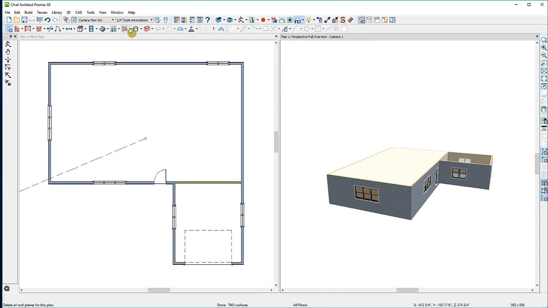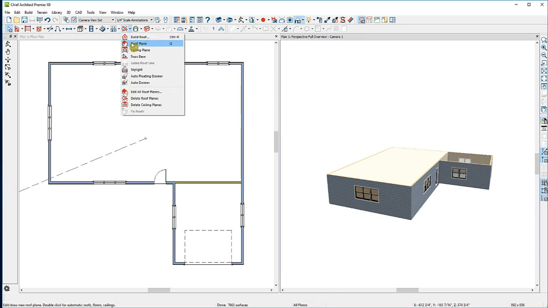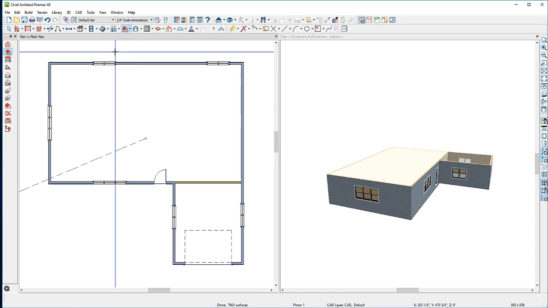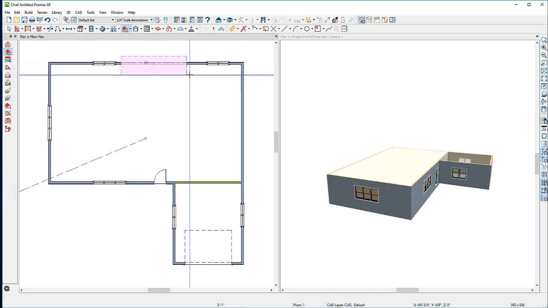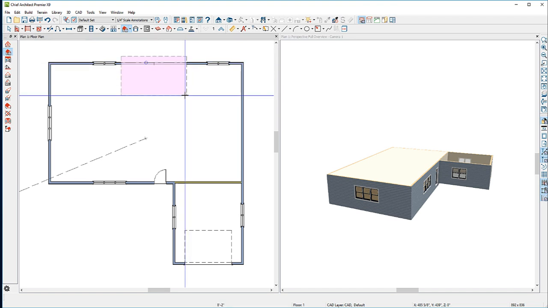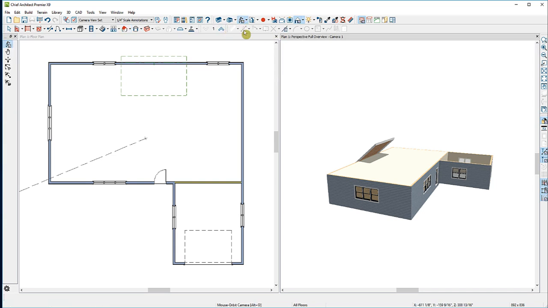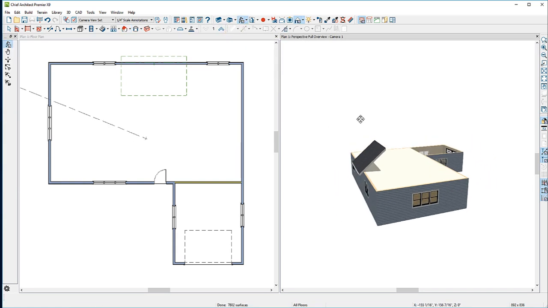I'll go back to my Roof Tools parent tool and select the Roof Plane tool. To draw a roof plane, the first step is to draw the baseline of your roof plane. Again, the baseline is along the outside edge of the wall that the roof plane will bear on. Once I've drawn the baseline, I'll let go of my mouse button, but the roof tool is still active. Then I'll move in the upslope direction and left click where I want to stop. As you can see in my camera view, I've drawn one simple roof plane.